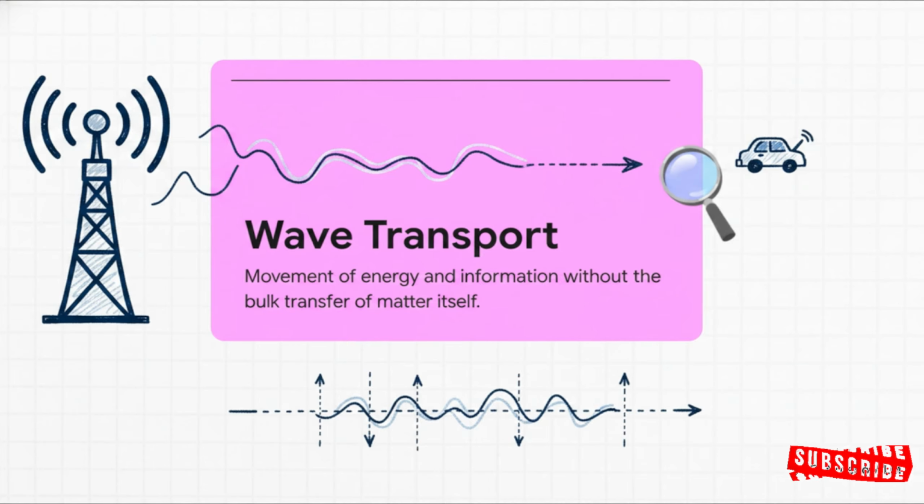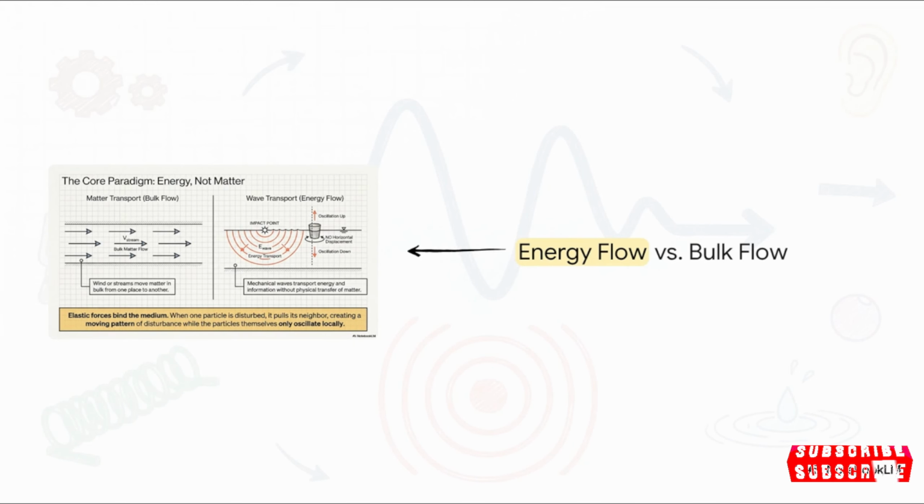Think about those massive radio towers broadcasting signals across huge distances. They are transmitting vast amounts of energy and information right to your car antenna, but there's no way they're shooting bulk air or chunks of metal at you to do it. Let's compare energy flow to bulk flow using a simple everyday analogy. Look at the flowing river example here, representing matter transport. The actual water molecules are physically traveling from point A to point B.